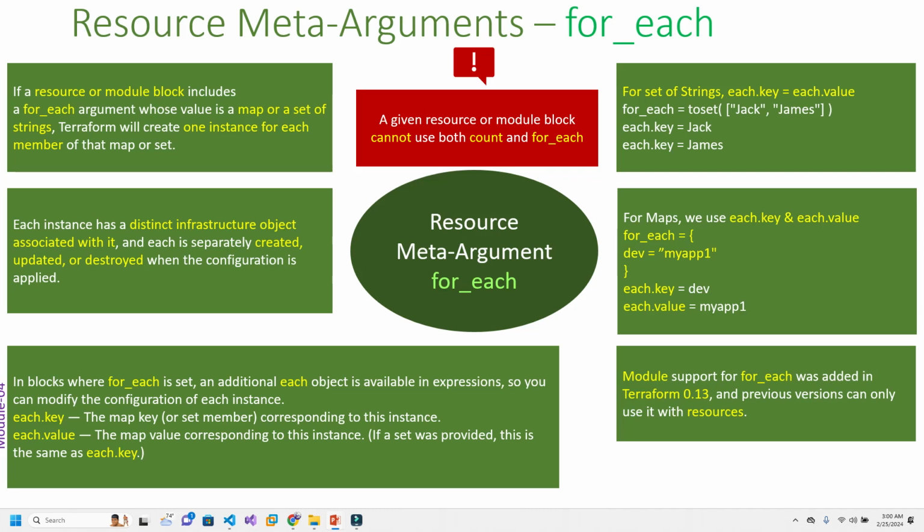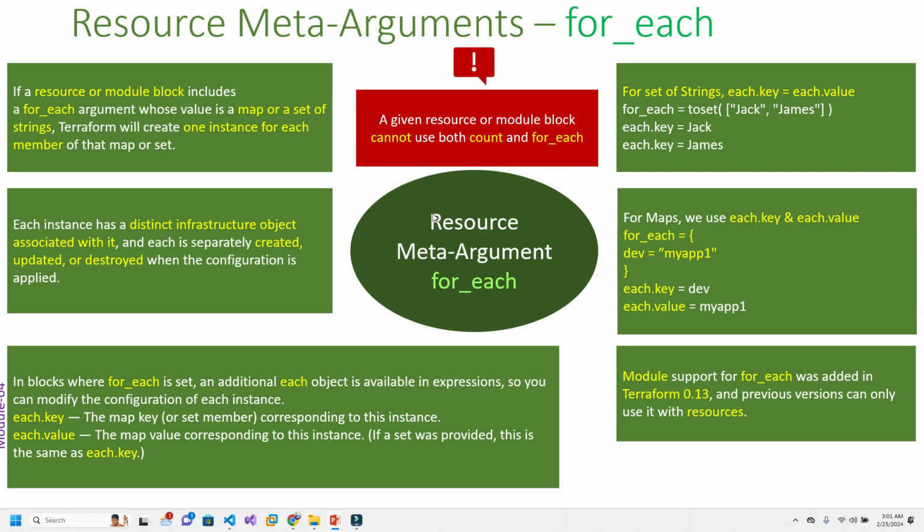In the block where for_each is set, an additional each object is available in expressions, so you can modify the configuration of each instance. each.key is the map key or set member corresponding to the instance. each.value is the map value corresponding to the instance. If a set was provided, this is the same as each.key.